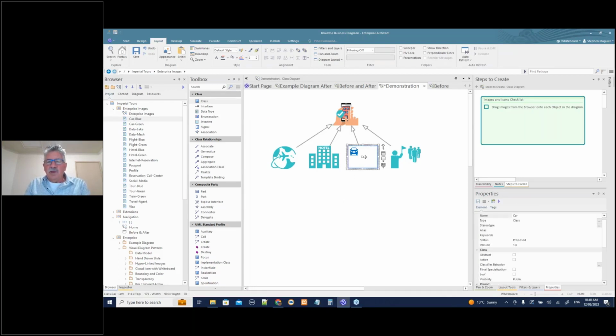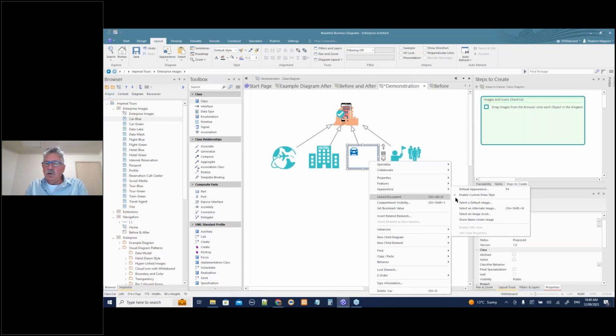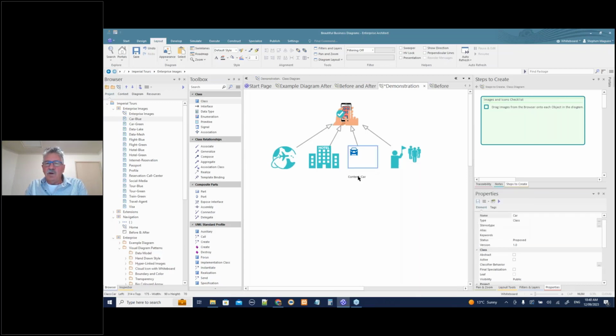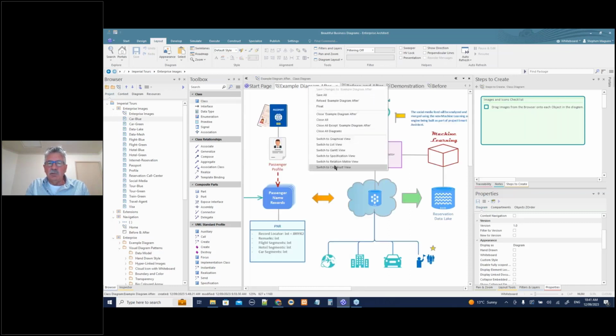The other thing is, if I don't like the position of that car label there, I can change the label position as well. We did that before. I can change it to custom, and I can then move that anywhere that I want to. So I can move that guy anywhere I wanted to. Let's leave this demonstration for a tick.